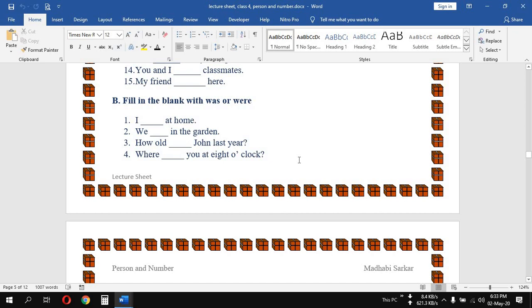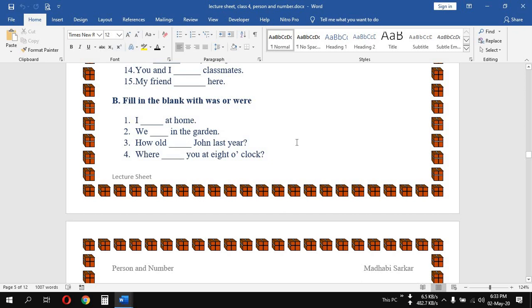Okay. We dash in the garden. If you think it in a present form, then what would be the answer? We are in the garden. And again, you already know that were is the past form of are. So if we take are, it will take were to make it past form, right? So we were in the garden.